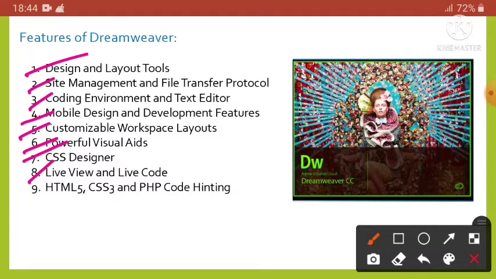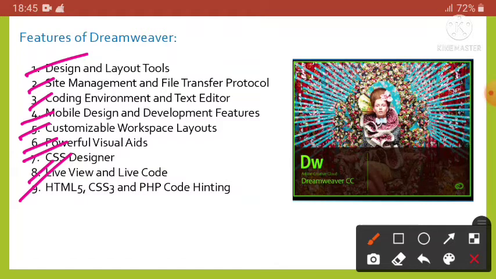Next one is live view and live code. Generally browsers display web pages differently than your web designing tools. This can create serious layout problems. To solve this problem, Dreamweaver has a live view mode based on the WebKit rendering engine for showing the correct rendering of the web pages.